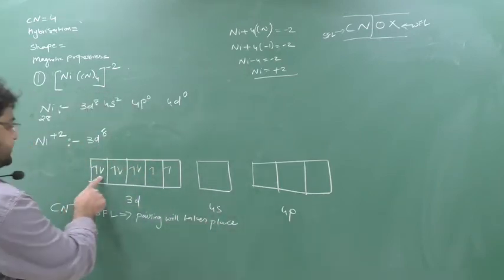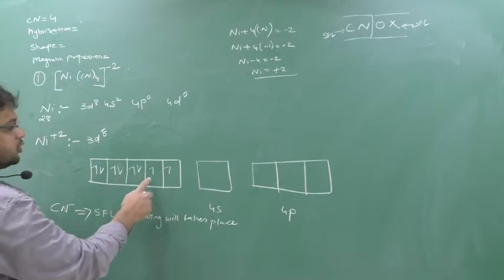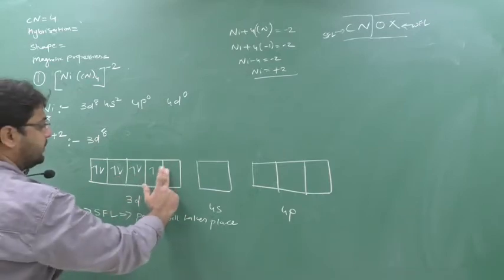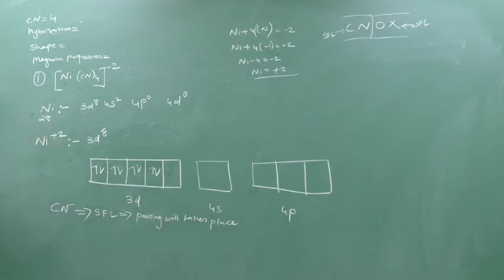Now see here. This is paired, this is paired, this is paired. How many electrons are there? 2. So for 2, we can make one more pair. This electron will jump here. Pairing has taken place.